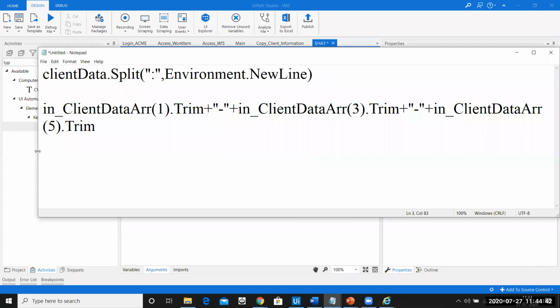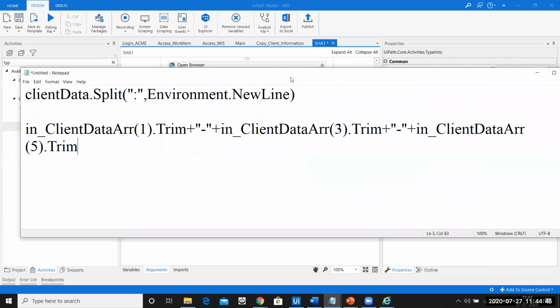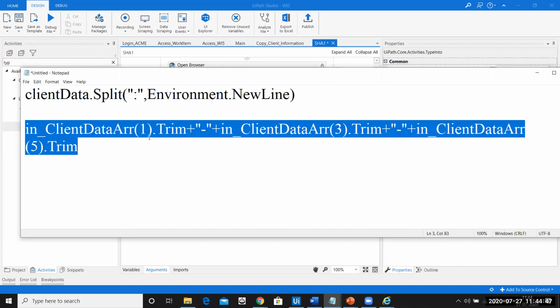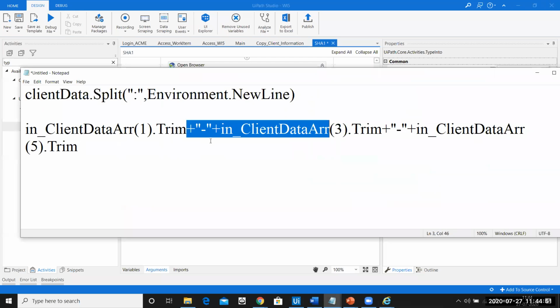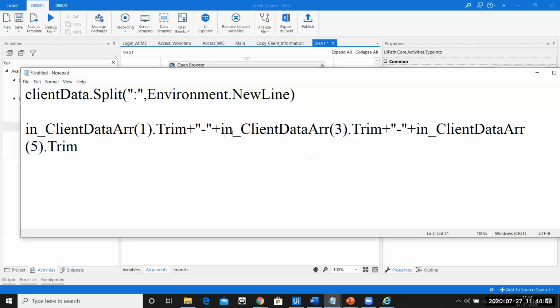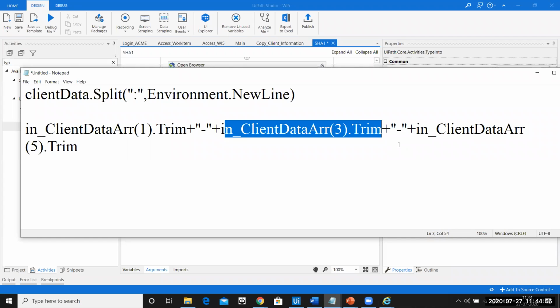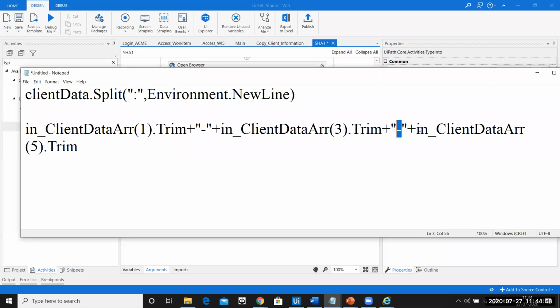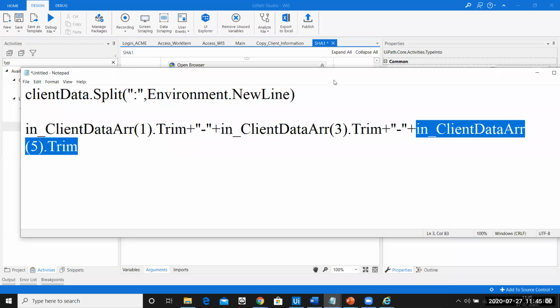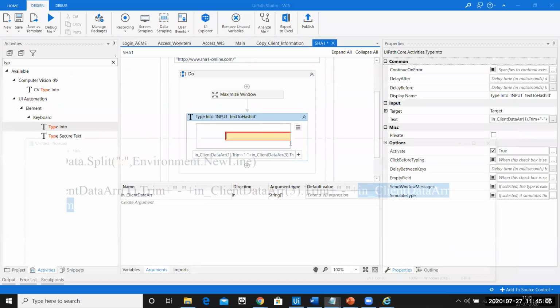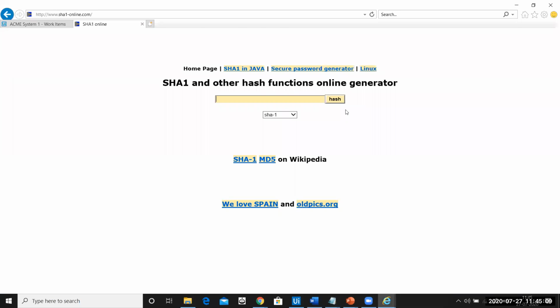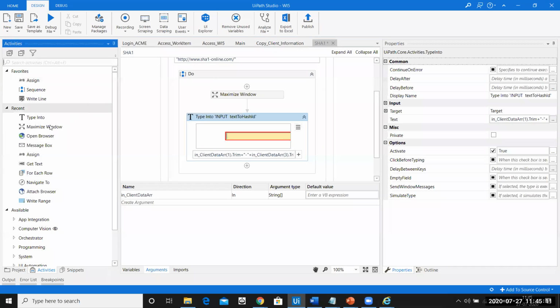So you can see over here, this is what we are trying to achieve: client ID, hyphen, this is the hyphen here, then client name, then a hyphen, then at the last it is client country. I hope this makes sense. So this is a type into activity which has performed. Now, what do I do next? I have to click on this button. Which activity is it? It is going to be a click activity.